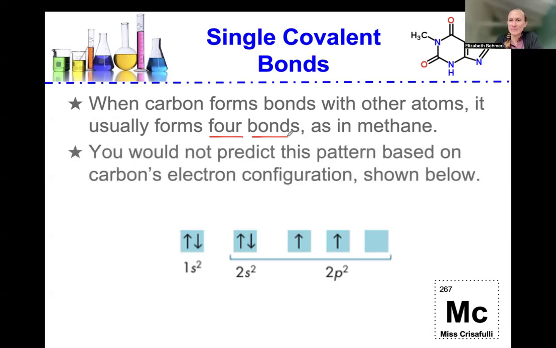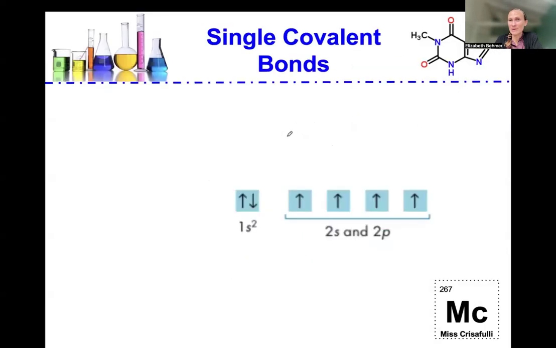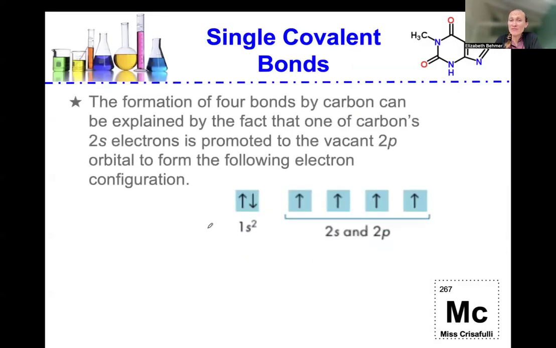You would not predict this pattern based on carbon's electron configuration as shown below, however, because carbon has 6. The formation of four bonds by carbon can be explained by the fact that one of carbon's 2s electrons is promoted to the vacant 2p orbital to form the following electron configuration.